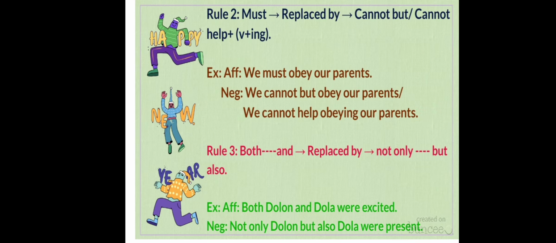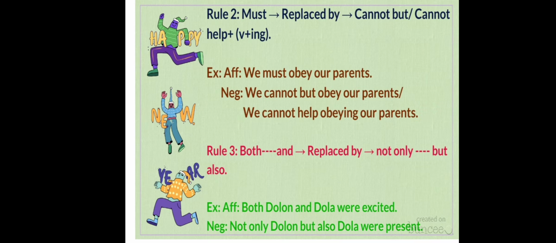Rule number 2: if you see the word must in an affirmative sentence, you can replace it by cannot but, or cannot help plus verb plus ing. For example, see the affirmative sentence, we must obey our parents.